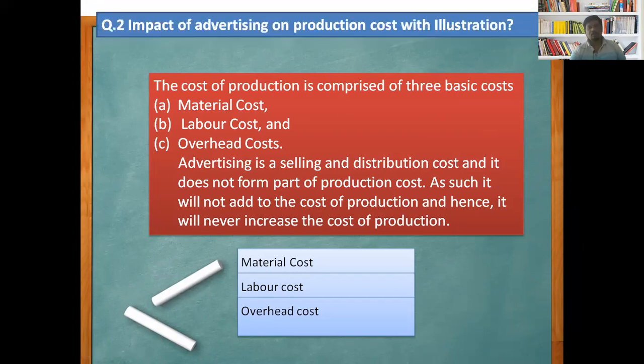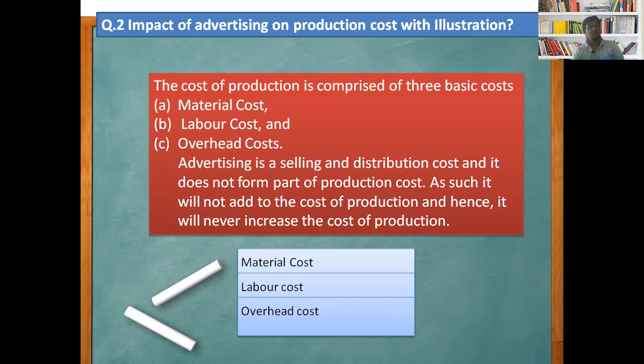Now, look here. The cost of production consists of three basic costs. The first one is material cost, then labor cost, and overhead cost. You can see the trading account, the debit side, whatever we are going to write there. Basically, production cost consists of the material cost, labor cost, and overhead cost.